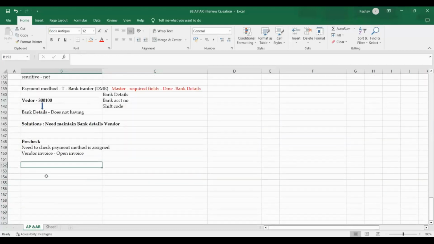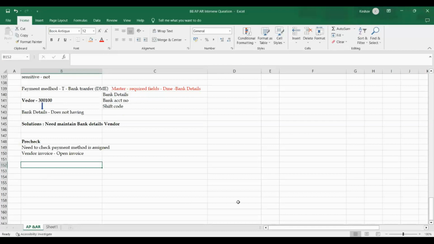Any questions? Sir, is there sensitive field checking here? Yes, if we keep any field as sensitive and someone makes some changes that are not approved by a higher authority, it means it is in progress. In progress, we can't allow it. For example, he is trying to modify the bank details in the vendor master. It shouldn't go for payment until it is confirmed.